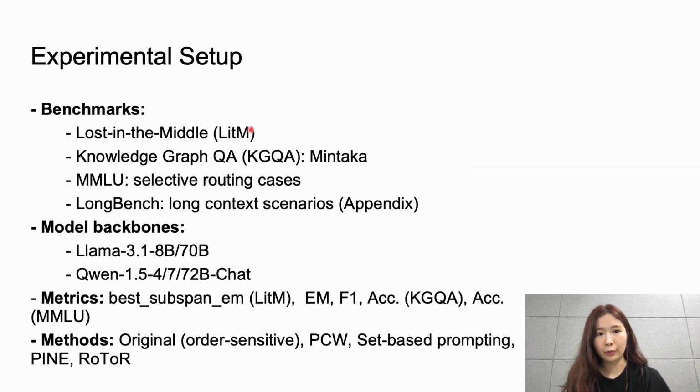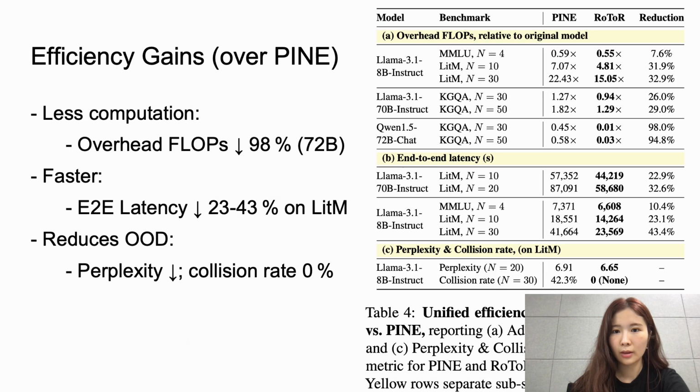We experiment with 4 benchmarks, 2 different model backbones with various model sizes, and report results on various baselines, including the original order-sensitive variant, PCW, set-based prompting, PINE, and RoToR. First, we will look at the efficiency gains. Relative to PINE, RoToR cuts FLOPs by 98% on Qwen 72 billion and reduces the end-to-end latency by 23 to 43% on the Lost in the Middle benchmark.